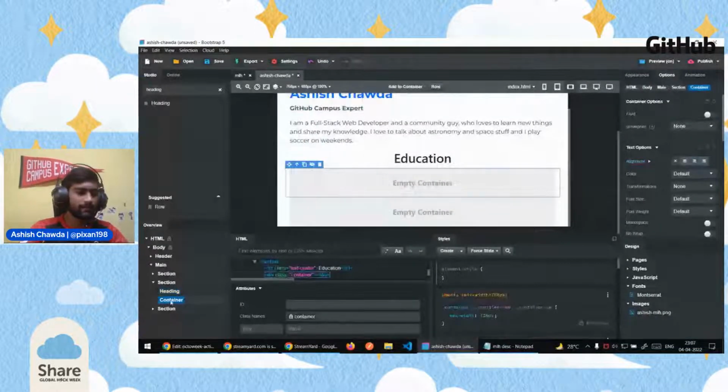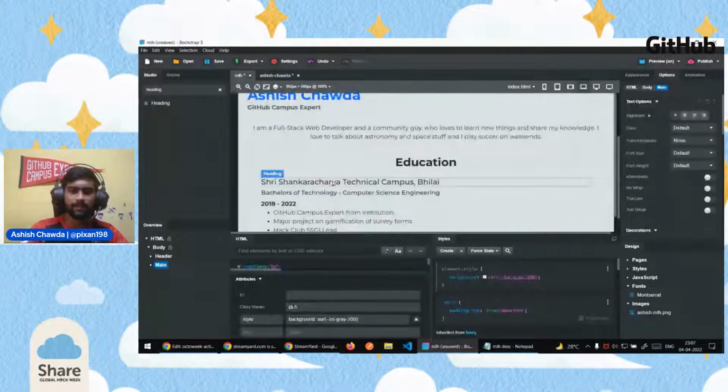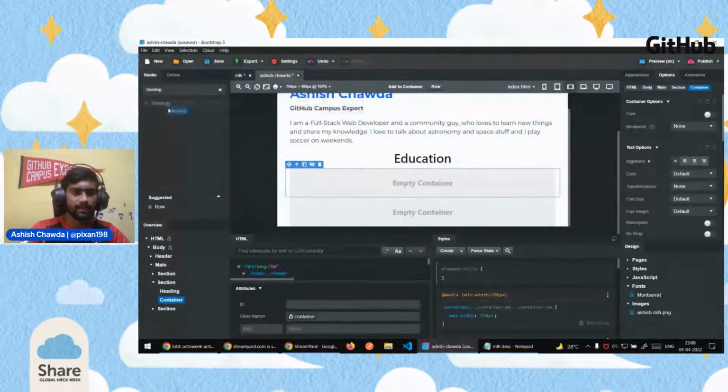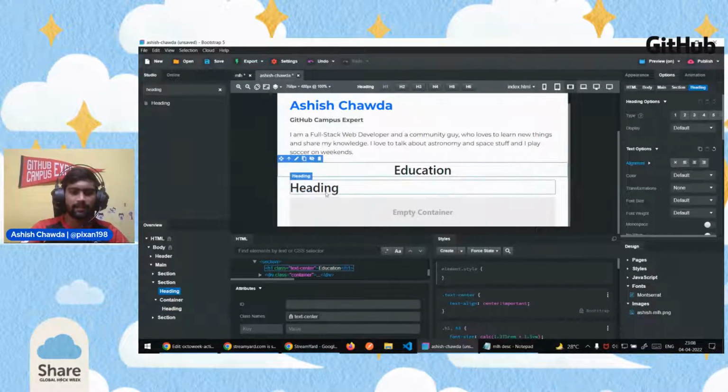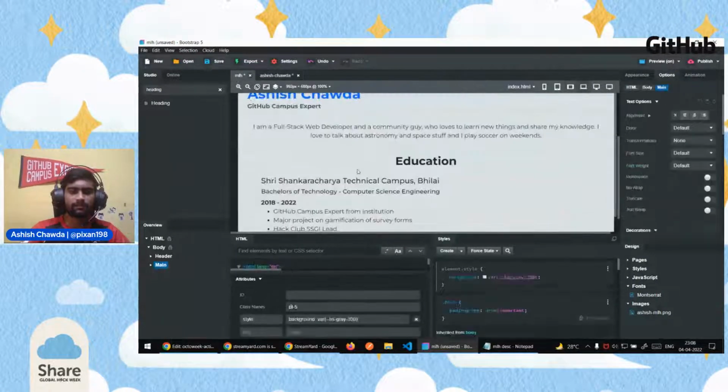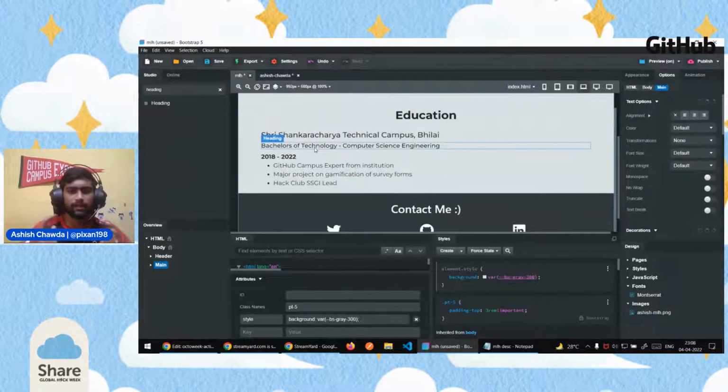And in the container, we want the university name, the course name, and the duration of the graduation. So we will need two headings here. Let us add one more heading, but this time inside the container. This education heading was outside the container, and this heading we want inside the container because we want the education section to be together. That's why we are adding it inside the container, and we will be able to add more properties to it later.